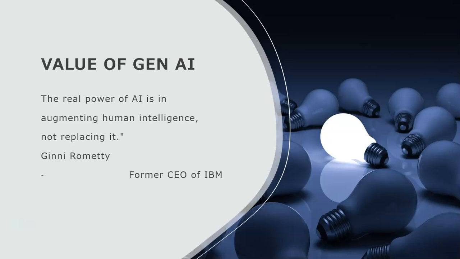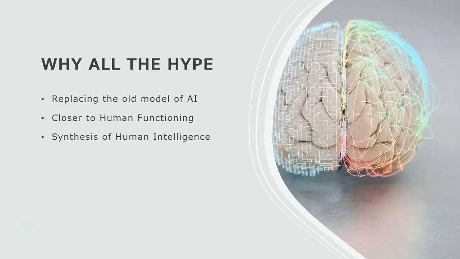generative AI, because everybody is wondering that jobs will get reduced and AI will replace everything. But there is a person called Ginni Rometty, a former CEO of IBM. He has said in one of his speeches that the real power of artificial intelligence is in augmenting human intelligence and not replacing it. So that's what we should understand, and we should not be in a panic state like AI will take over everything.